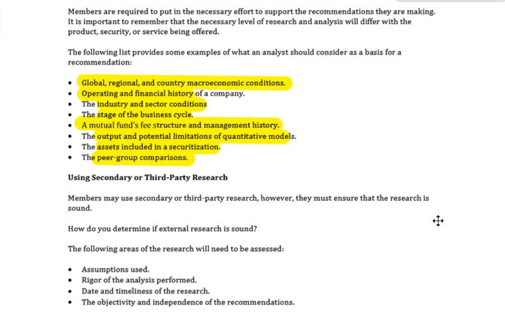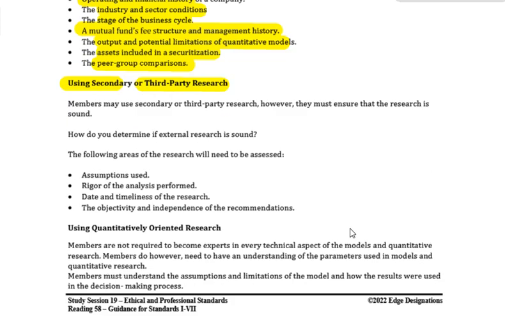Having now said, guys, that we need to act with diligence and do proper work, are we allowed to use secondary or third-party research? Of course you may, but of course you need to ensure that the research is sound. And how do you determine that? What are some of the things you must consider? Consider what assumptions have been used, the rigor of the analysis being performed, the date and timeliness of the research, and of course the objectivity and independence of the various recommendations.